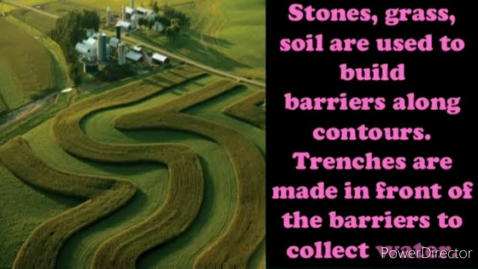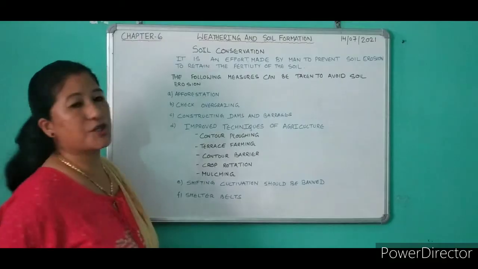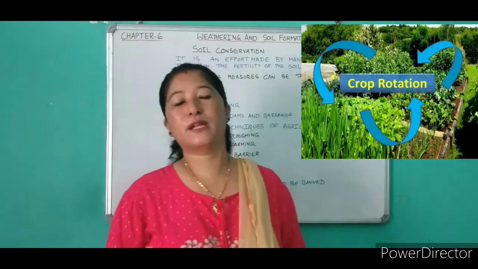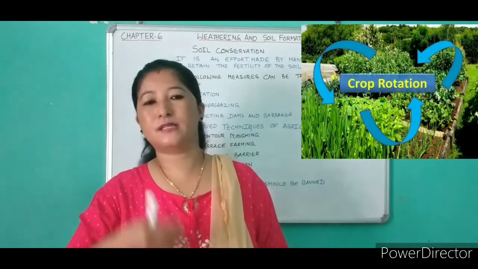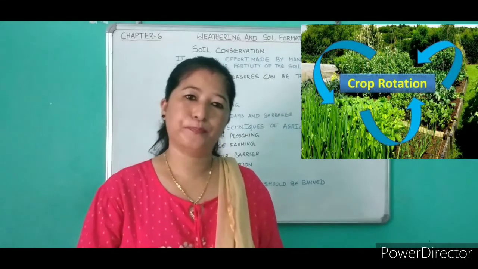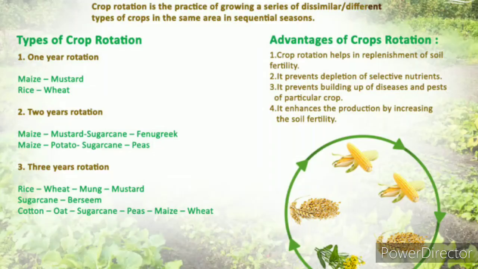Then the next one is crop rotation. Crop rotation means in the same field different crops are grown. Especially after the harvesting of a soil exhausting crop, it's better to grow leguminous plants because these plants help in retaining the fertility of the soil naturally, especially the pulses, peas, beans and all. These are the leguminous crops.